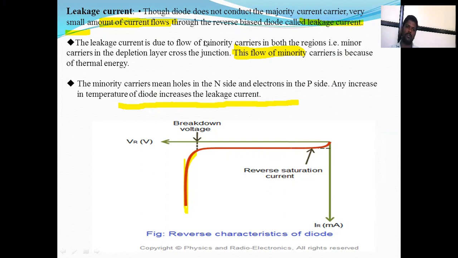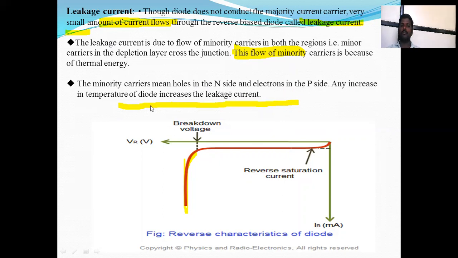This leakage current flows because of the minority charge carriers in this region. The minority carriers cross the depletion layer and the junction, and this flow of minority carriers is because of thermal energy. This is called leakage current. The minority carriers are holes in the N side and electrons in the P side.